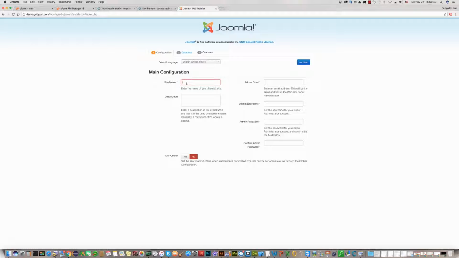First, write the site name, Joomla radio station. We can copy and paste it in the same folder. Admin email is critical. We can use a standard username, for example admin, and a standard password.